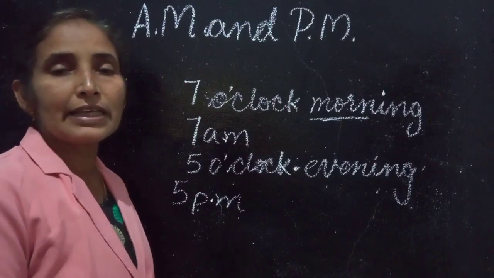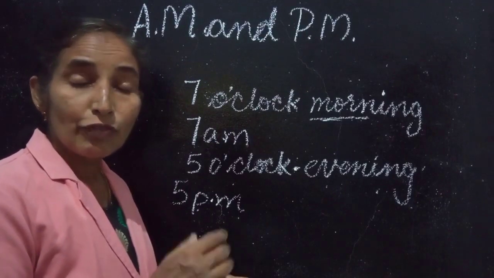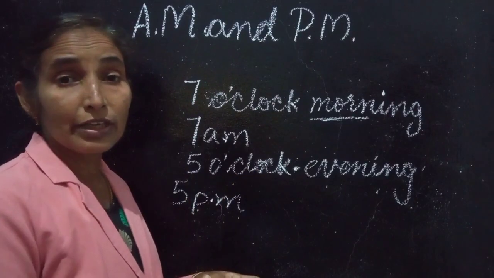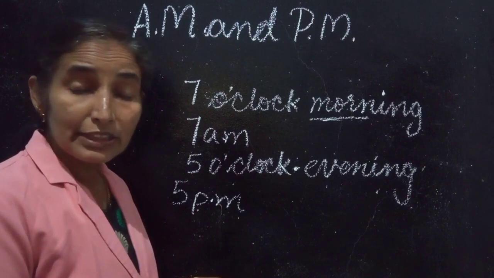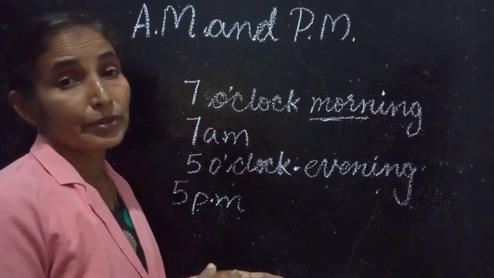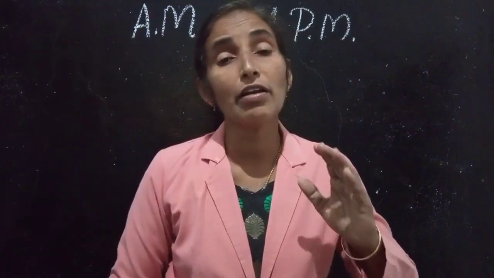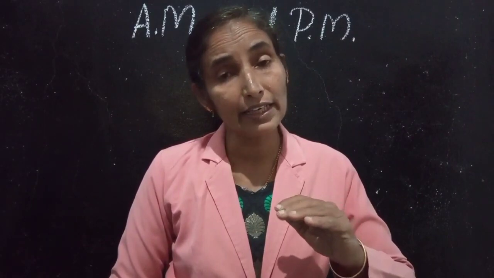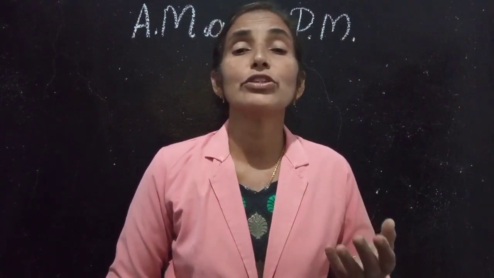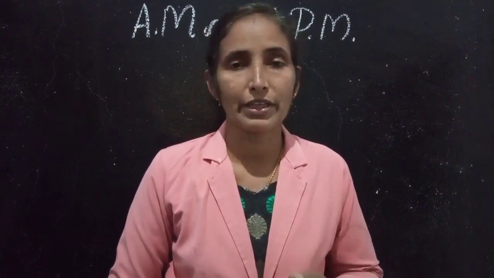Your mother gets up at 5 o'clock in the morning to cook food. So is it AM or PM? Very good. It is AM. You understood now? AM and PM? Okay. 12 midnight it starts the AM till 12 noon. The AM time is morning.